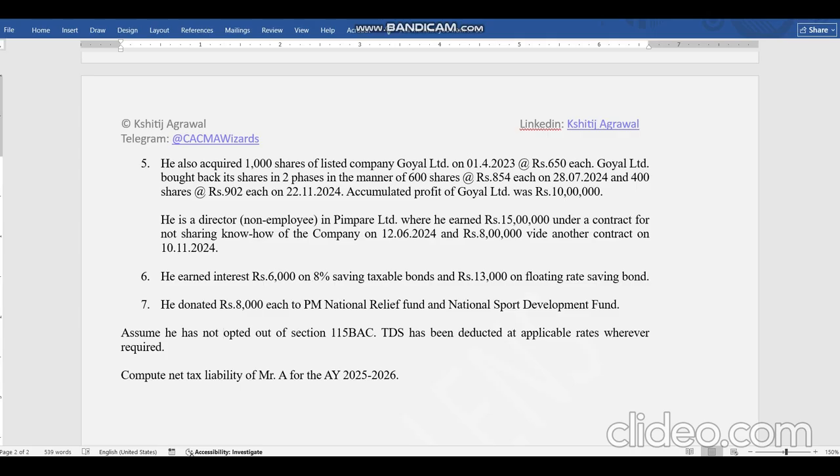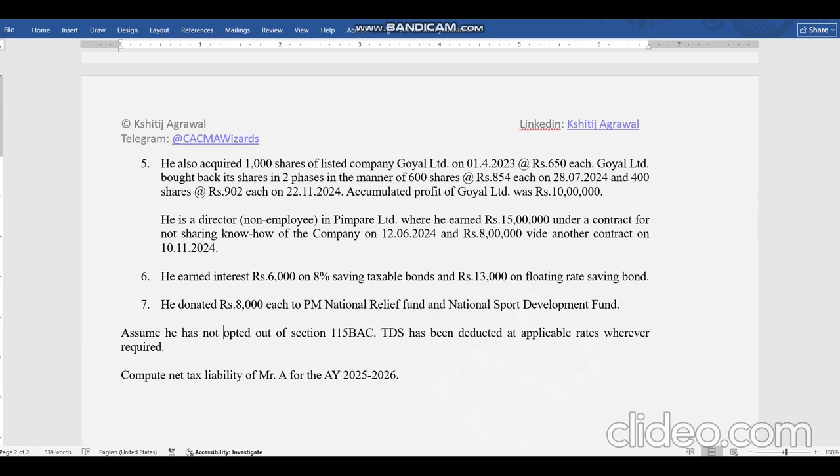Next point, he is also a director in a company where he has earned 15 lakhs and 8 lakhs for not sharing any know-how of the company. So now there is also an amendment to 194C and 194J. Earlier, if we saw the word contract, then we used to say it is 194C and lower TDS will be deducted. But now this amendment has been brought that whether it is a contract or not, we will see the purpose. Know-how. The contract is entered for know-how. So this non-sharing of know-how is a business income. So TDS should also be deducted under the business head, professional head, like 194J.